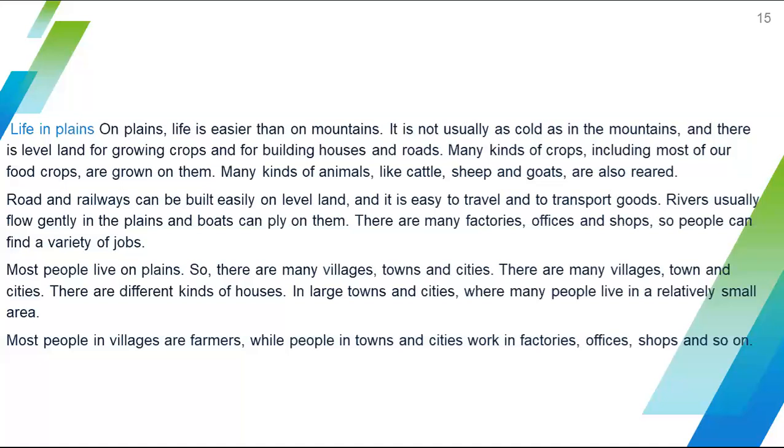There are different kinds of houses in all the places. In large towns we can see multi-story buildings and like that. In large towns and cities many people are living in a relatively small area.